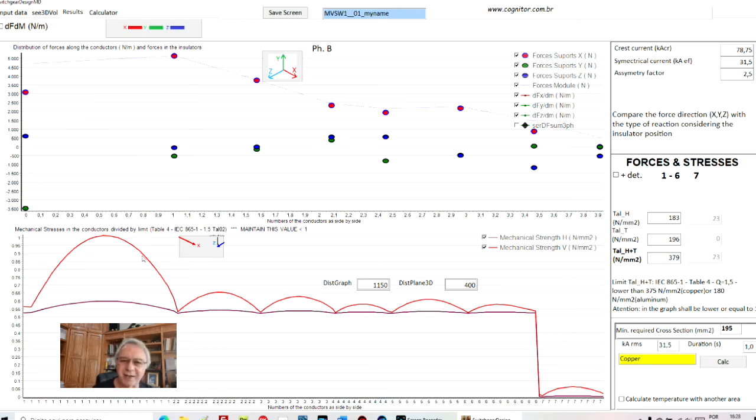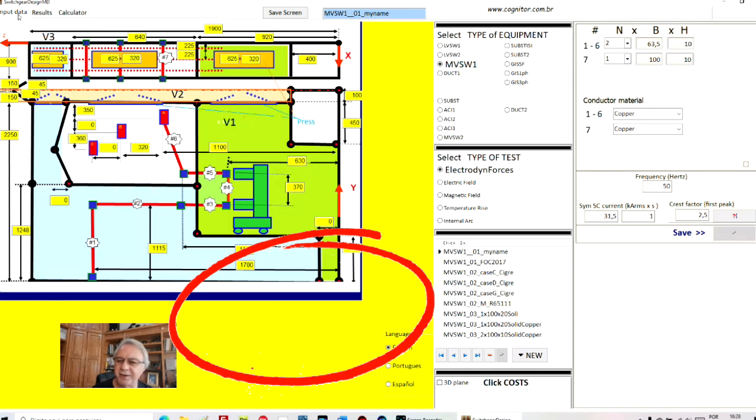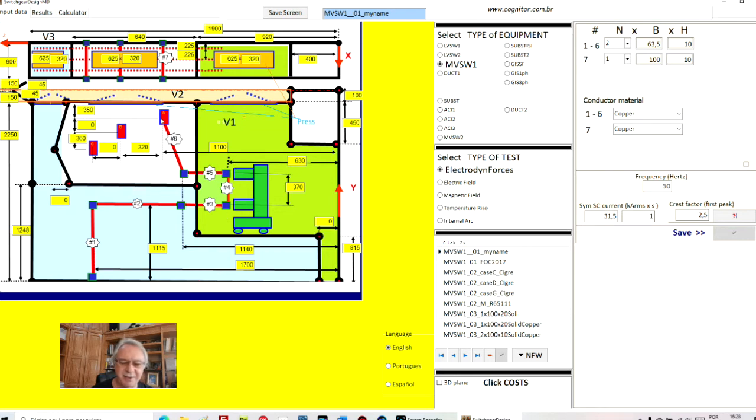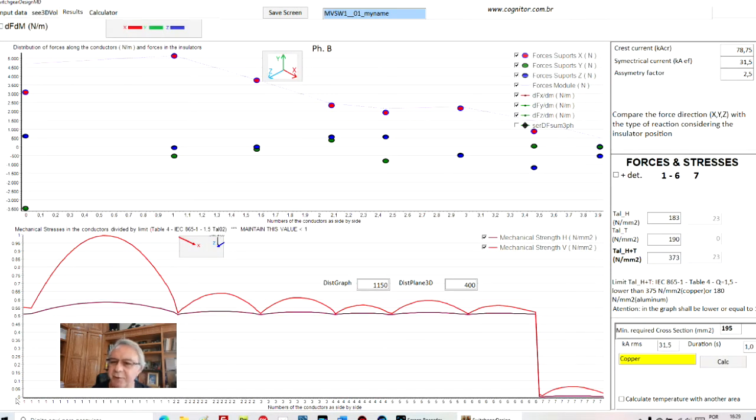In the lower part, I have the mechanical stresses along the bus bars. You see that I showed before, conductor 1, 2, 3, 4, 5, 6, 7. When you click here the results, this is very interesting, because the horizontal line, you see here 1, 2, 3, 4.